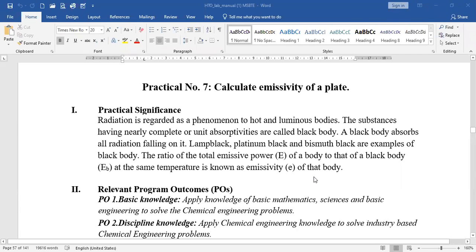So we must know what radiation is. Radiation is the transfer of heat from one point to another, or from one body to another body, with the help of electromagnetic waves or without any media. Under that, the black body is one of the concepts, where a black body has 100% absorption of the radiation. Then emissivity is simply a mathematical ratio of the total emissive power of a non-black body to that of a black body. That is the concept of emissivity.